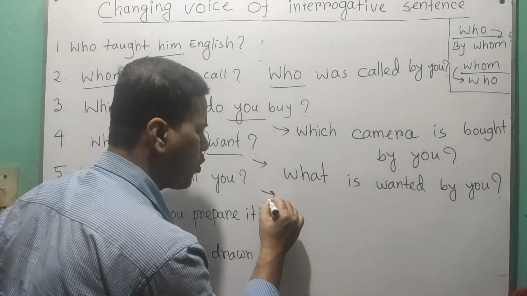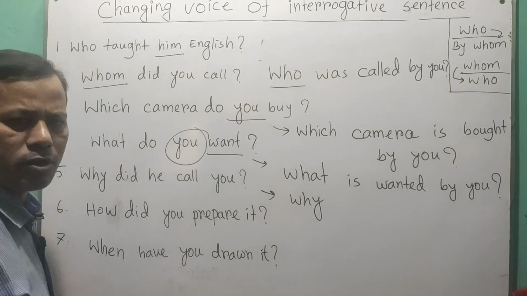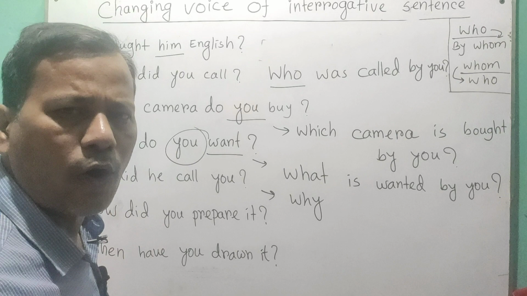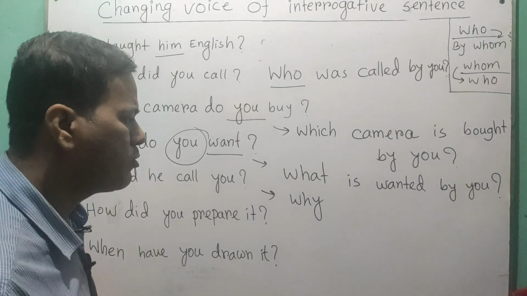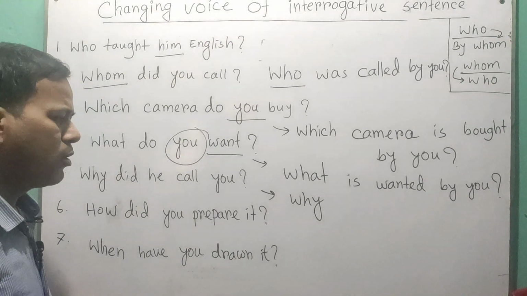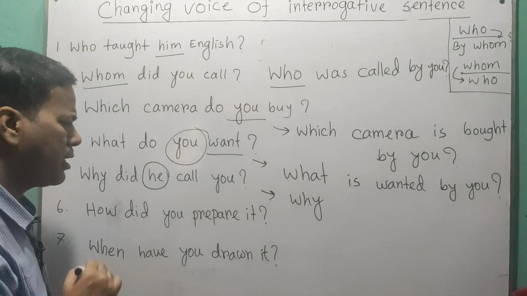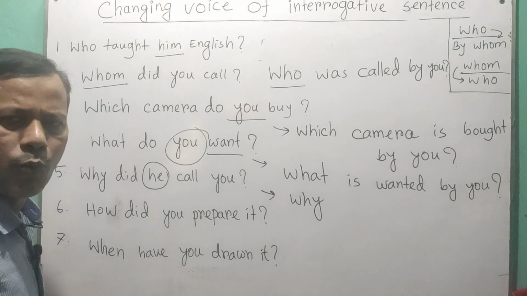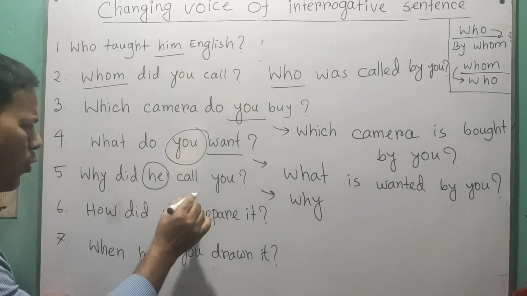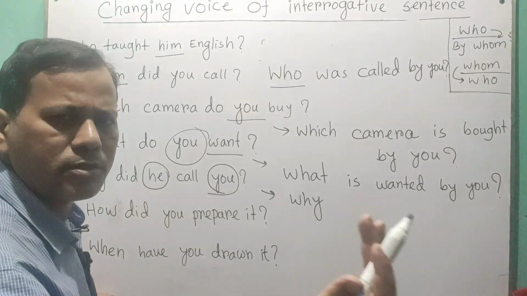Why did he call you? So why remains why. Did he call is in past indefinite tense, and for past indefinite we know the auxiliaries was or were are used. Here you is the object, so you becomes the subject.